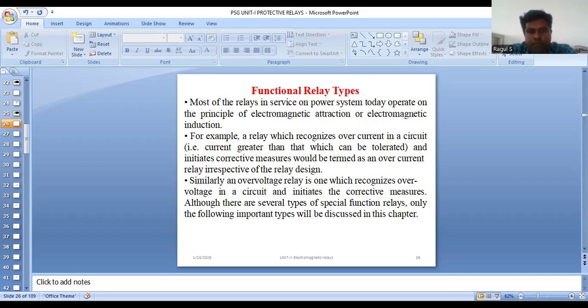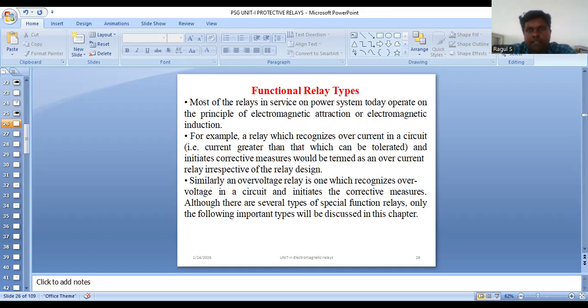The upward movement of the plunger closes the trip circuit, thus operating the circuit breaker and disconnecting the faulty circuit. See, this one is a solenoid type electromagnetic relay. Here the iron plunger, coil and trip circuit connections are clearly indicated in different colors.